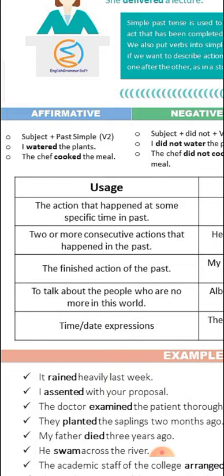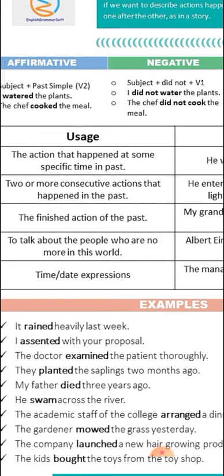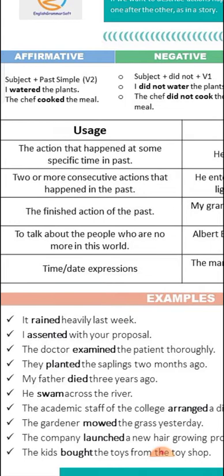Now you can understand with the examples. I watered plants. So children, I is a subject and watered is a second form of verb. In the next sentence you can also see, the chef cooked the meal. So here also the chef is our subject and cooked is the verb, and it is the second form of verb, children. So children, in the simple past tense, in the positive sentence we always use the second form of verb with all the subjects.